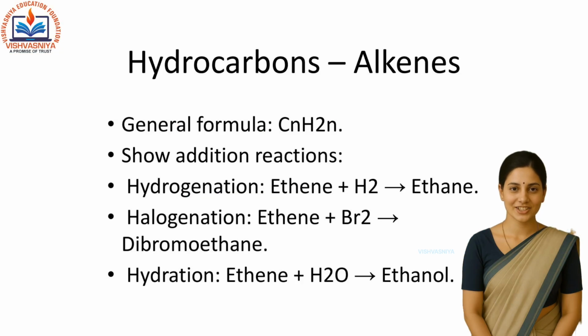Alkenes are unsaturated hydrocarbons. They show addition reactions. Examples: ethene plus hydrogen in presence of nickel catalyst gives ethane. Ethene plus bromine gives dibromoethane. The reddish-brown color of bromine water disappears, which is a test for unsaturation.